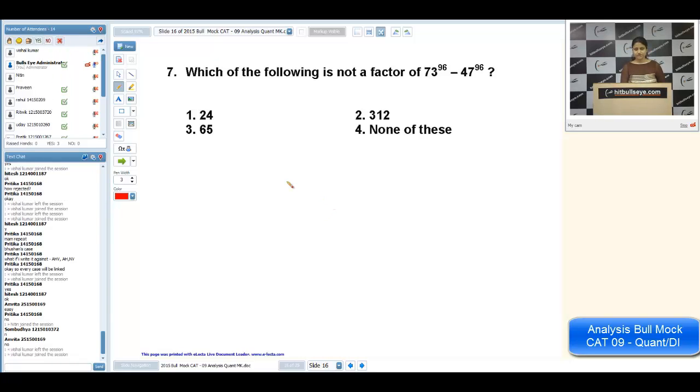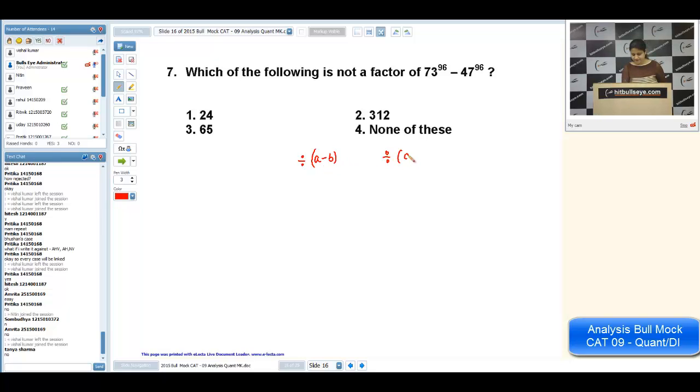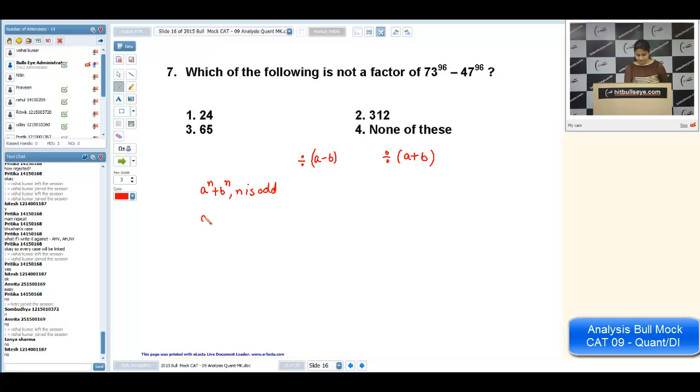Okay, let me write one thing for you. Let me tell you the formula. We are checking divisibility by a minus b, divisibility by a plus b, a raised to power n plus b raised to power n, where n is odd, a raised to power n plus b raised to power n when n is even, a raised to power n minus b raised to power n, n is odd, a raised to power n minus b raised to power n when n is even. So these many cases we have.